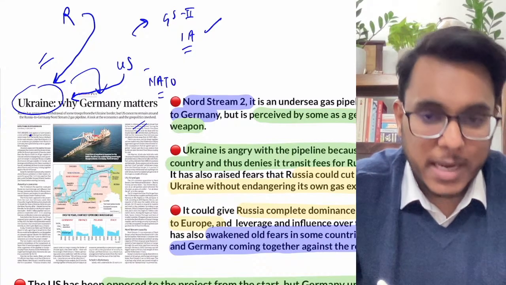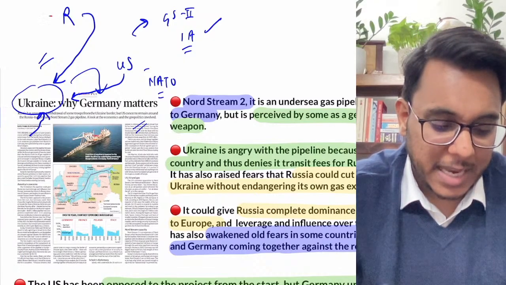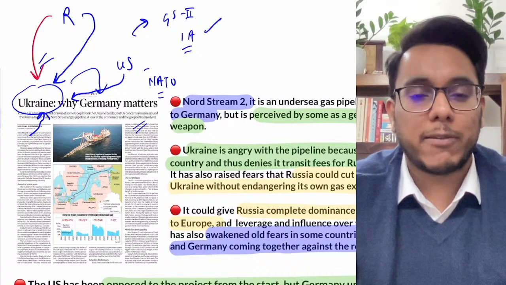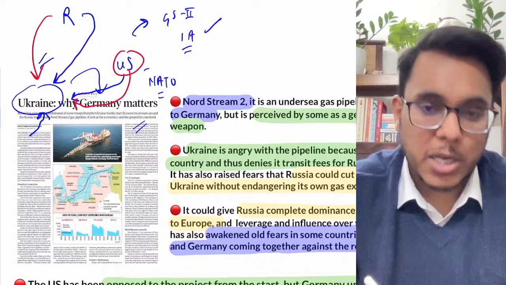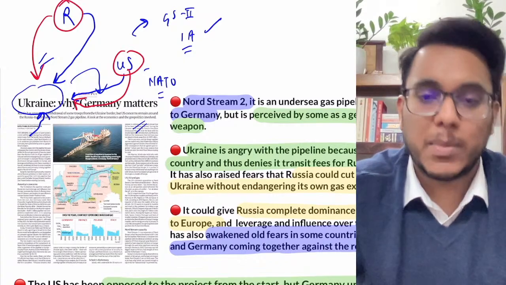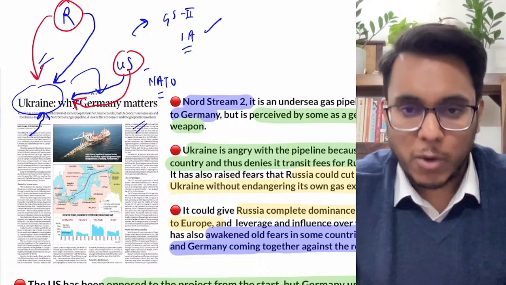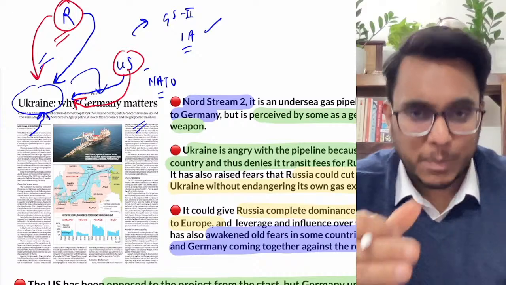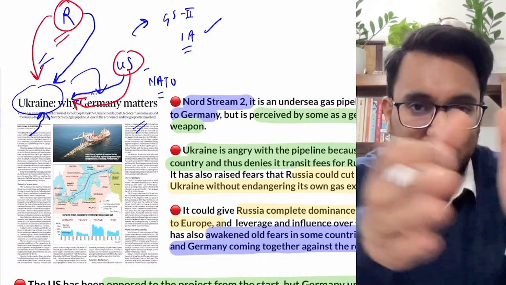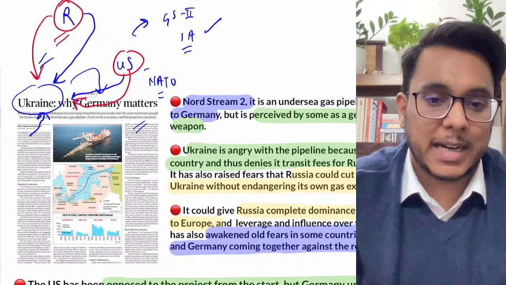If Ukraine becomes a member of NATO, then in case Russia attacks, the USA will directly be coming to the help of Ukraine. Now as the USA is offering Ukraine to join NATO, Russia is becoming even more irritated. This confrontation, this crisis is going on. Yesterday there was some development: Russia said that we are pulling out some of the troops that were stationed around Ukraine. So it looks like a positive signal has come.